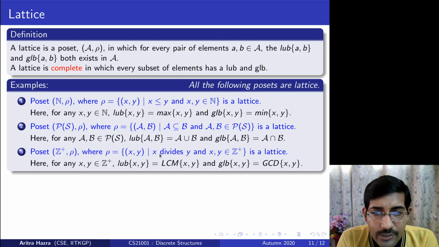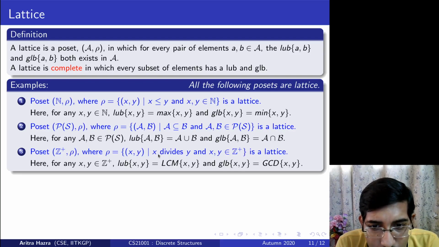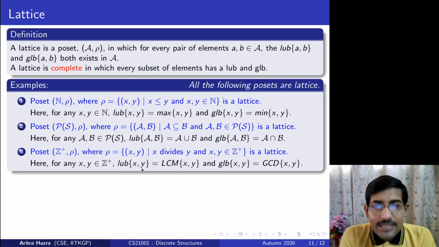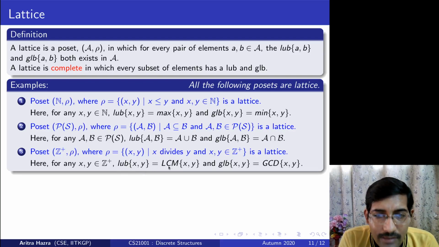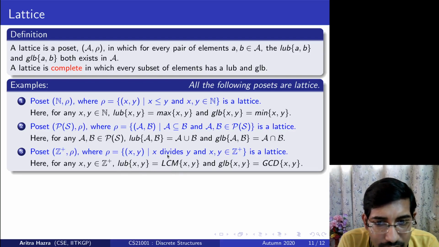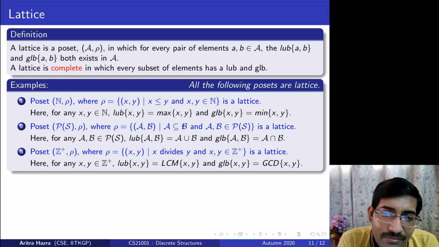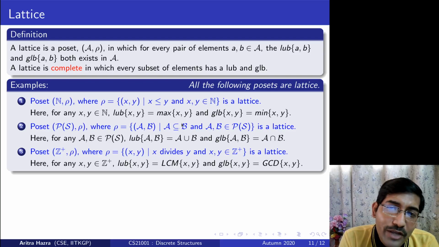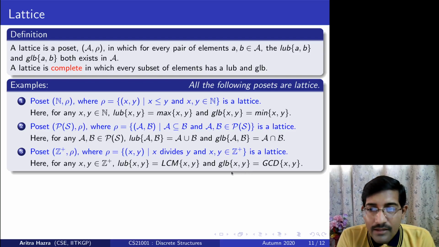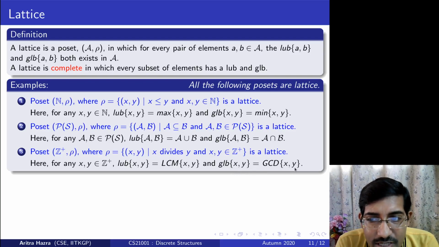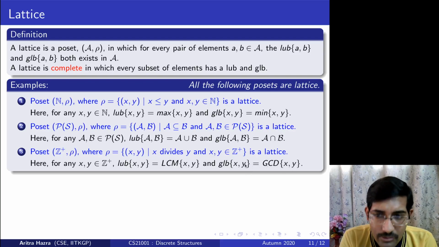If x is related to y when x divides y, where x and y are taken from positive integers, this is a lattice. The division relation allows you to think that the least upper bound would be the LCM. It is upper bounded by definitely the LCM of the numbers, and that is the least, because any multiple of the LCM is just going above in the Hasse diagram with that relation. The greatest lower bound is the GCD of those two numbers. You can intuitively see why this happens.